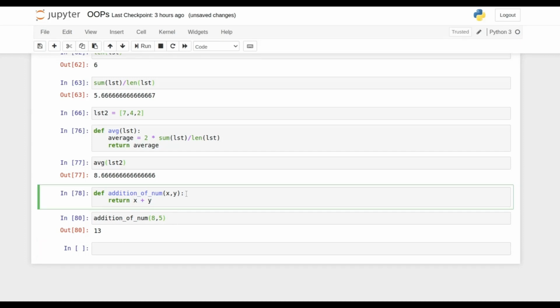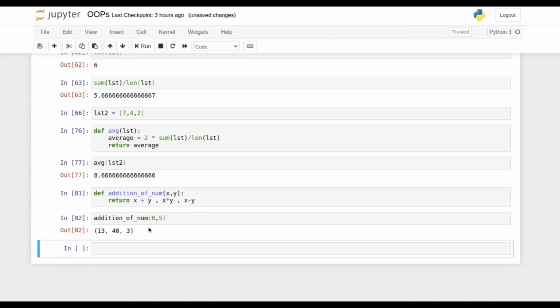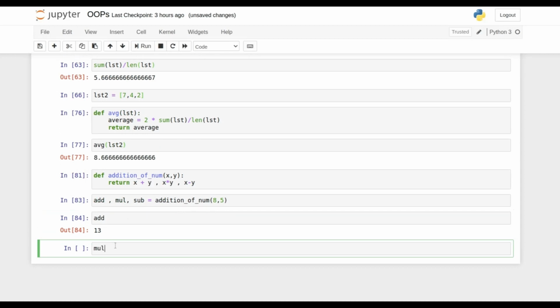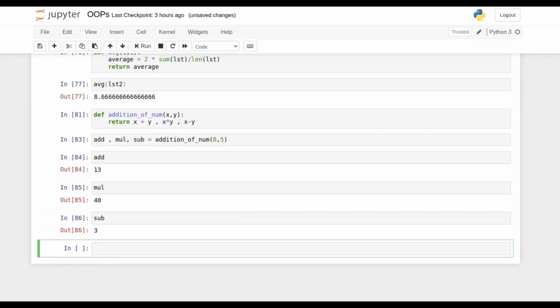Or maybe if you would like to do addition as well as multiplication of two numbers, as well as minus, like subtraction of two numbers in the same function. So you will get output something like that in a tuple format. x plus y is 13, x times y is this, and this is x minus y, something like that. Or maybe you can define something like addition, comma, multiplication, comma, subtraction, and you can specifically see what is the addition, what is multiplication, and what is subtraction. So either way you can perform.